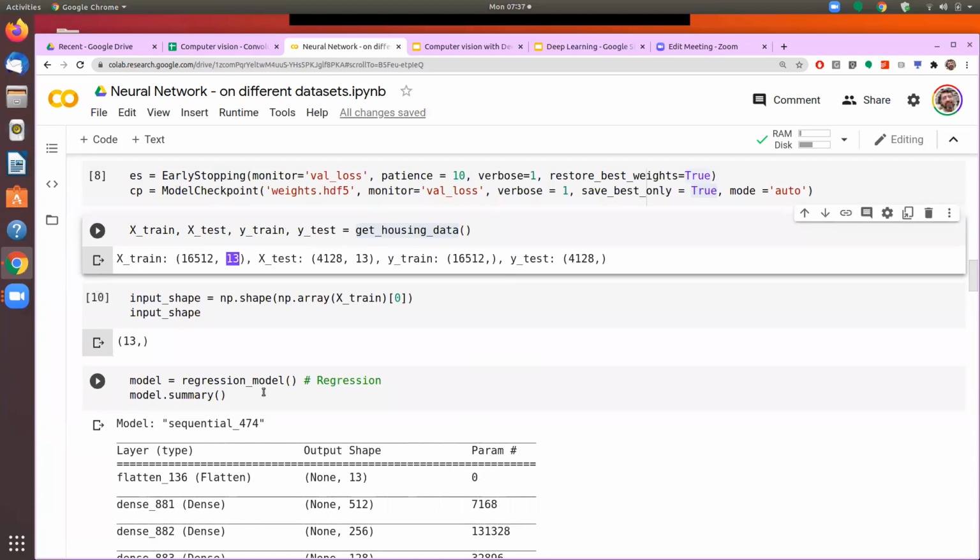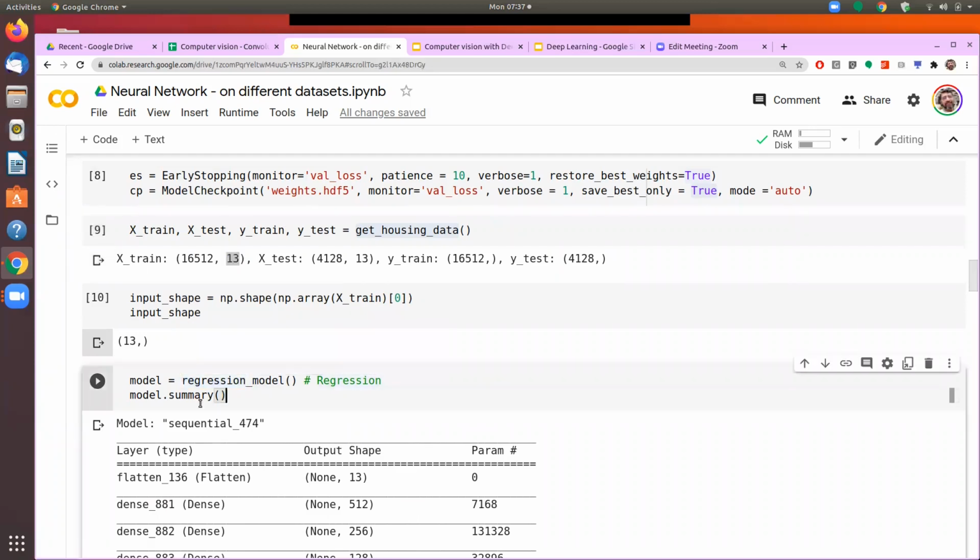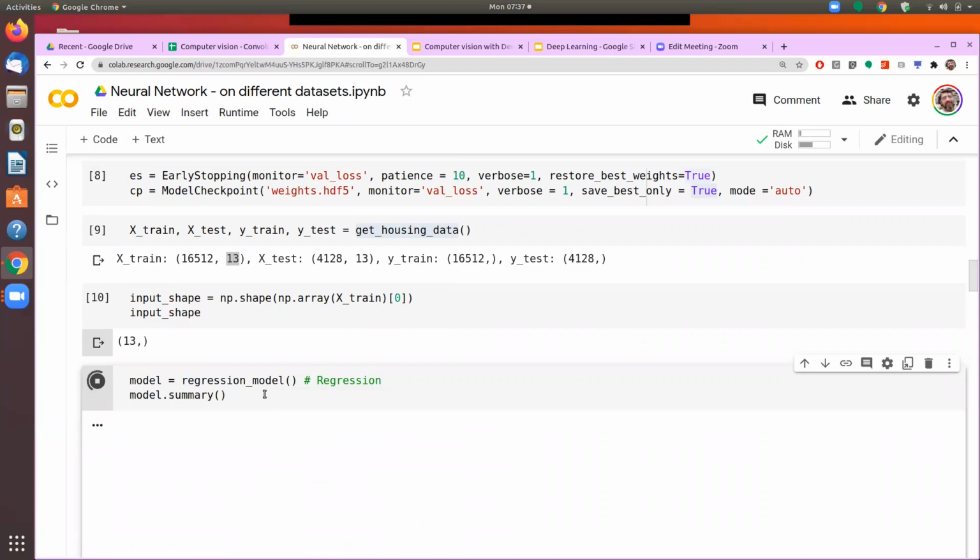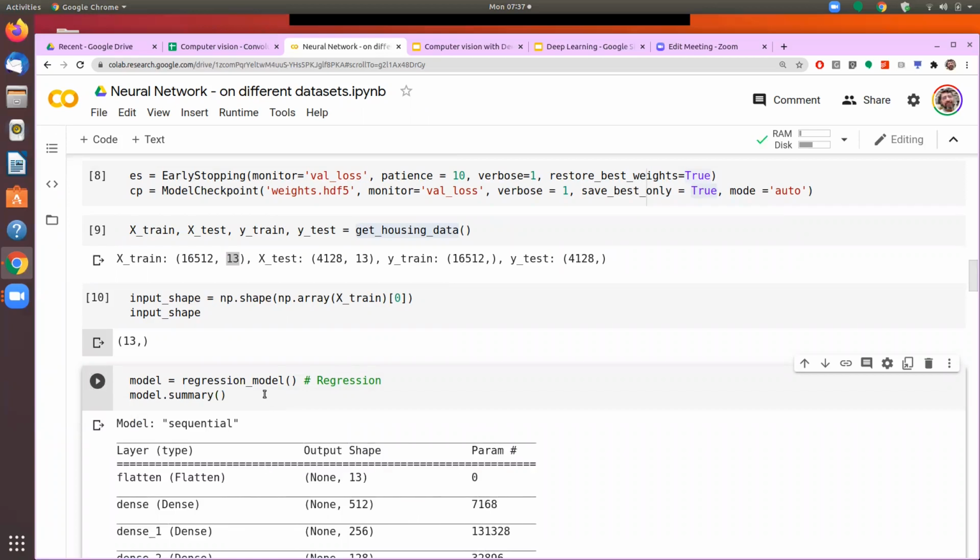Now we have also seen that the regression model has been defined in the function regression model. So we'll call that. And from this point onwards, it becomes similar to what we were doing in the classic algorithms also. That is, we are calling a function and creating an instance of that.